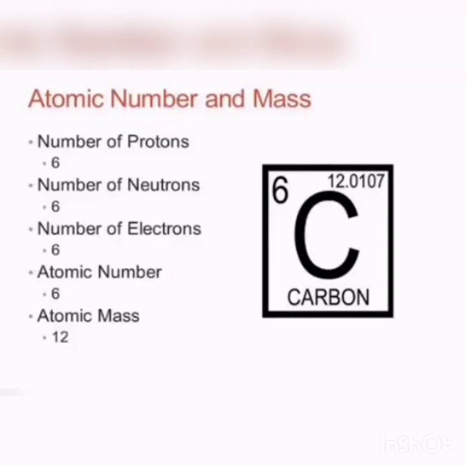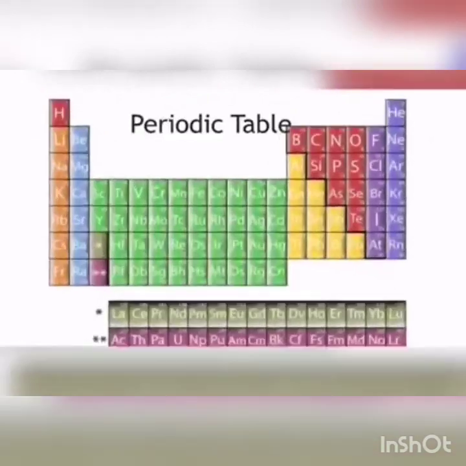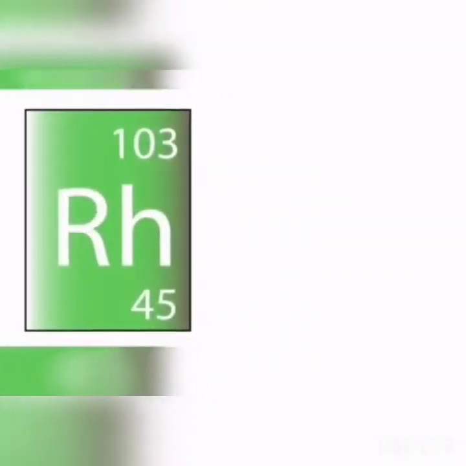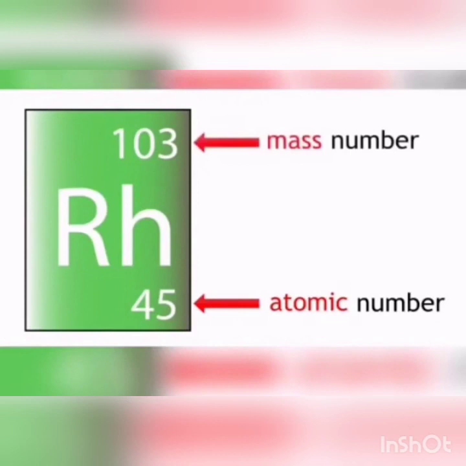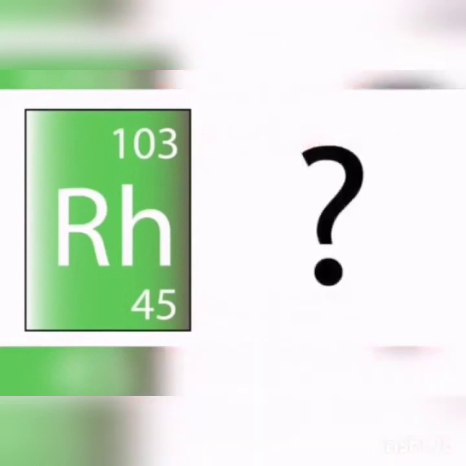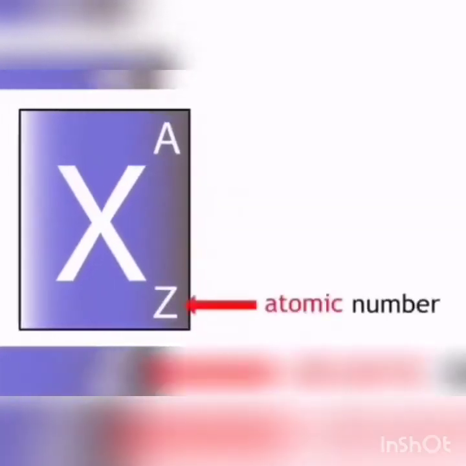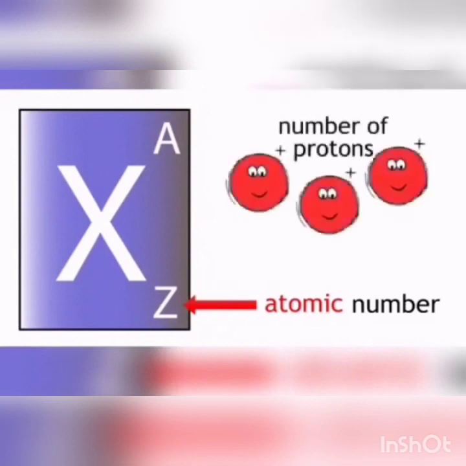We are going to learn about the atomic number and mass number. When we look at the periodic table, we see that each element is placed in a box. When you notice, there will be two numbers. One is the atomic number and another is the mass number. What does it mean? The atomic number has a symbol Z. It represents the number of protons in an atom of the element.